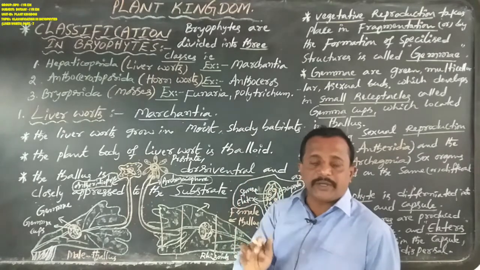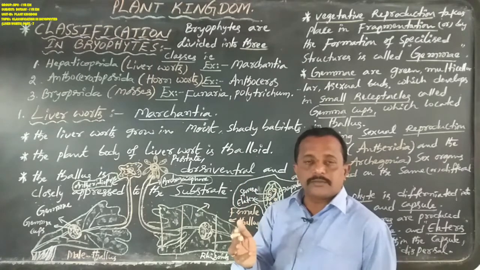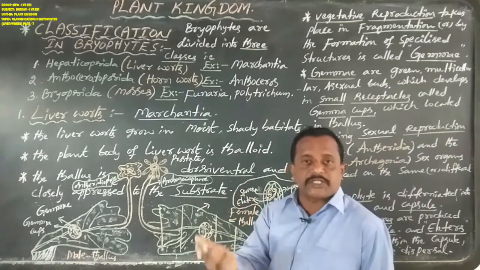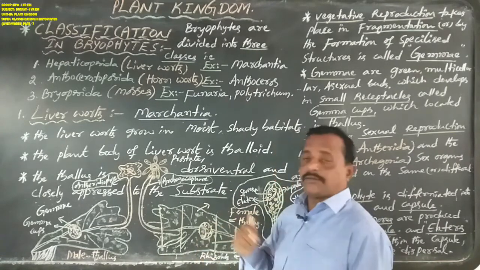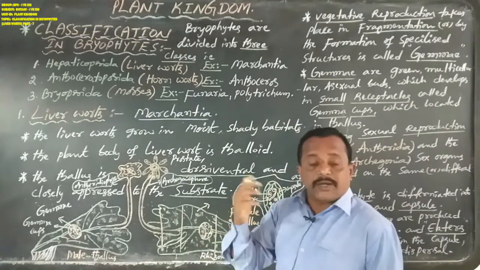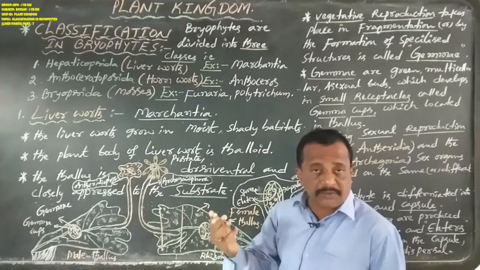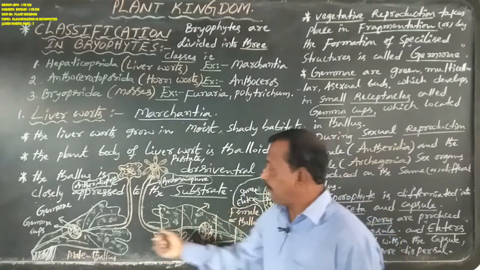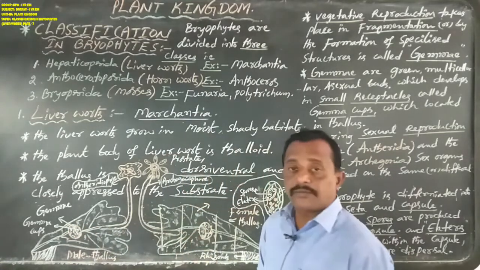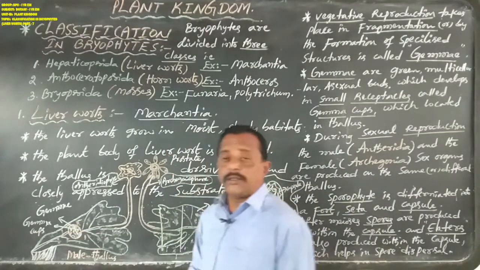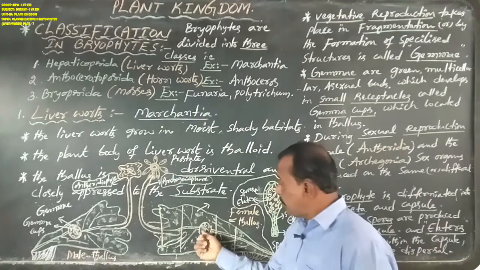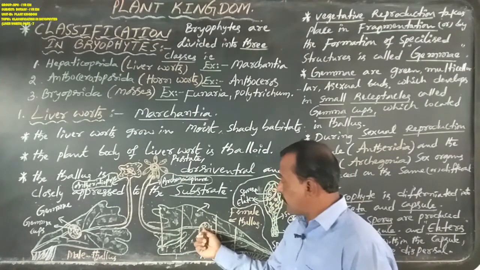Okay now. In the Marchantia thallus, vegetative reproduction takes place by fragmentation or by the formation of specialized structures called gemmae. What are the characteristic features of gemmae? Generally, gemmae are green in color, multicellular, and asexual buds which develop in small receptacles.